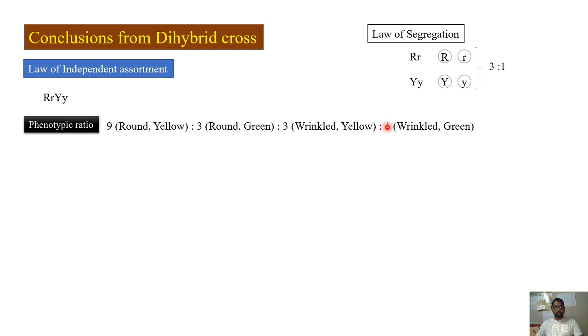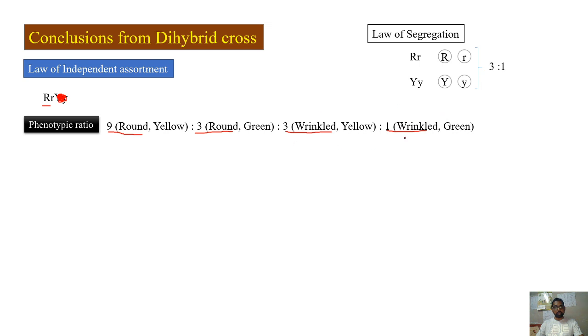Right, what is important to understand is the difference between monohybrid cross and dihybrid cross, which is what you consider. So in this, what if I ignore the color from the dihybrid cross? We have performed the dihybrid cross, but now I'm ignoring one particular character. Say I'm ignoring the color here. So let me take only this. So you can see 9 round, 3 round, 3 wrinkled, 1 wrinkled.